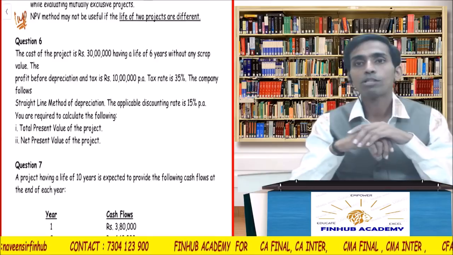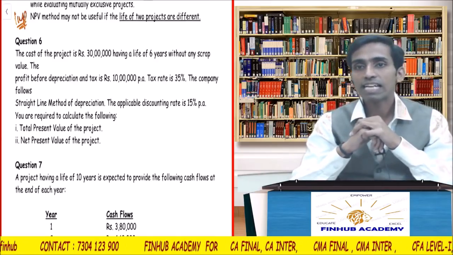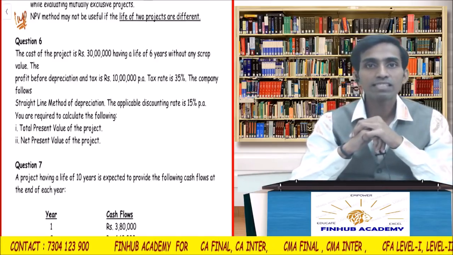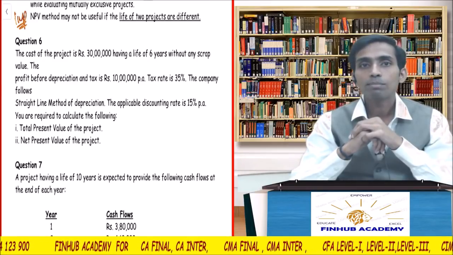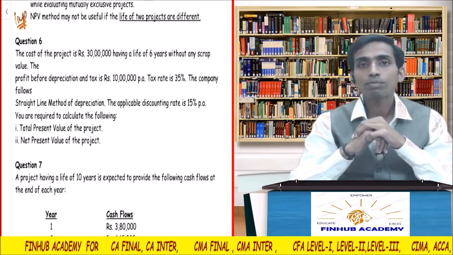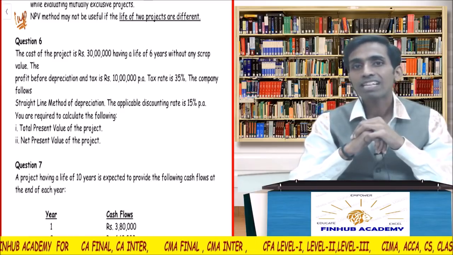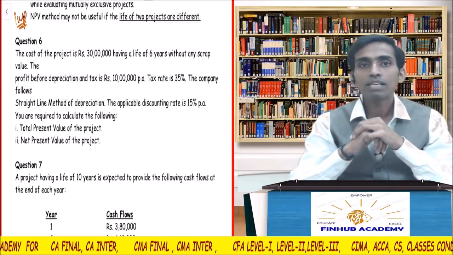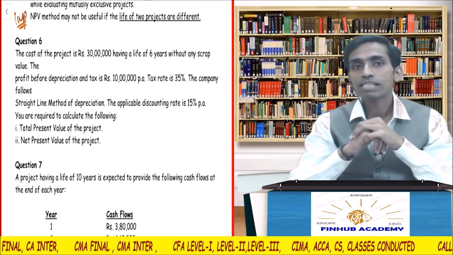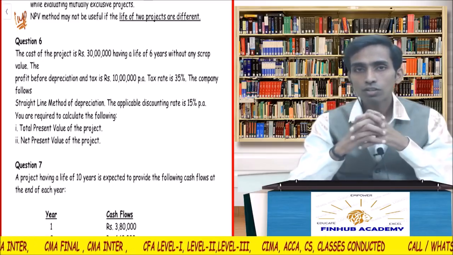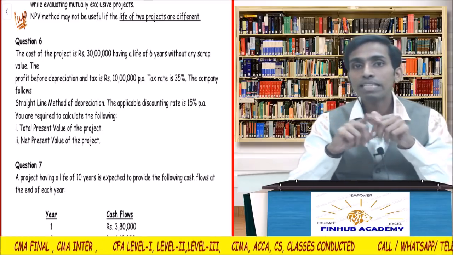The cost of the project is rupees 30 lakhs, having a life of 6 years without any scrap value. The profit before depreciation and tax is rupees 10 lakhs per annum. Tax rate is 35%. The company follows the straight line method. The applicable discount rate is 15%. So they have given us the cost of the project. They have given us PBDT.